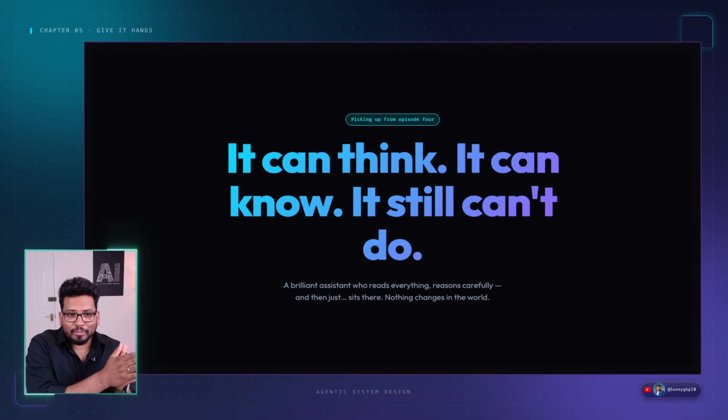In the last 2 episodes, we looked at how a model can think better. We talked about chain of thought and reasoning models. Then in the last episode, we talked about how to give your custom data, which is RAG. But one question was left: it can think, it can know, but still it can't do anything. So we'll discuss what the solution is.